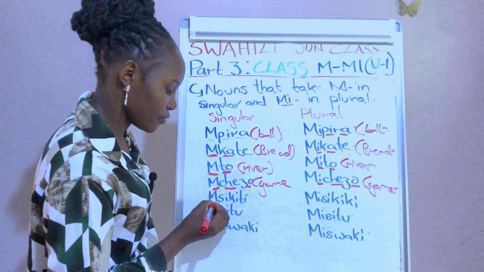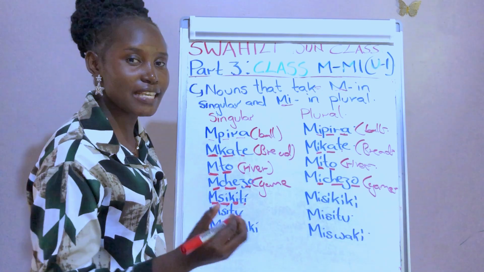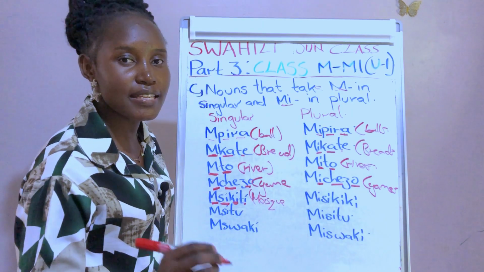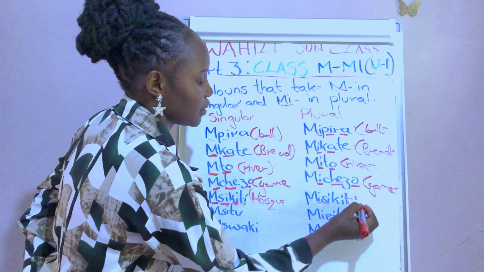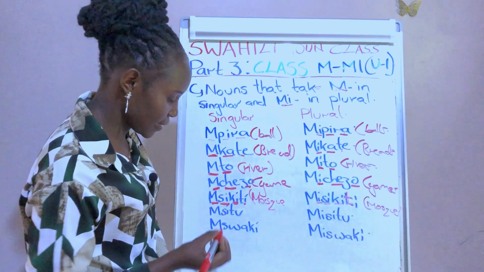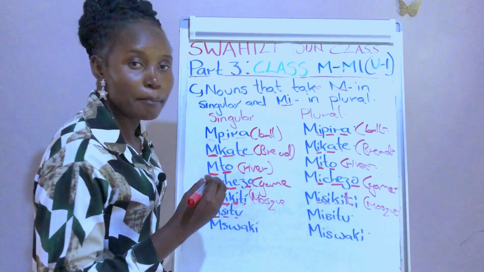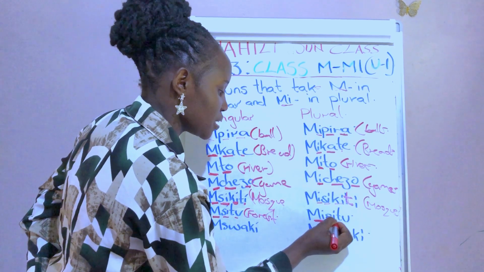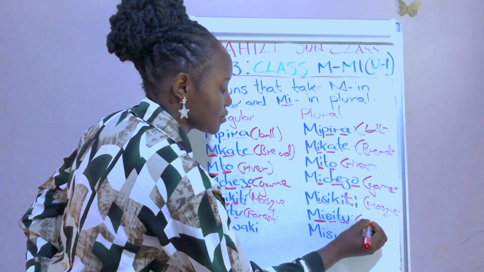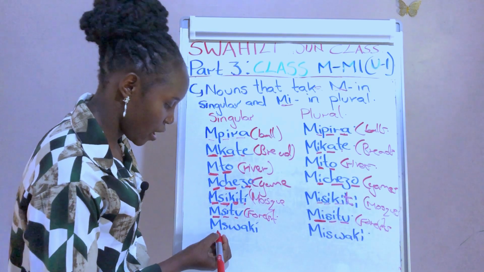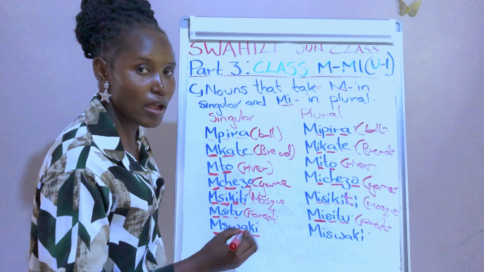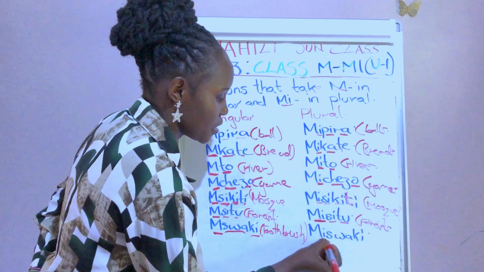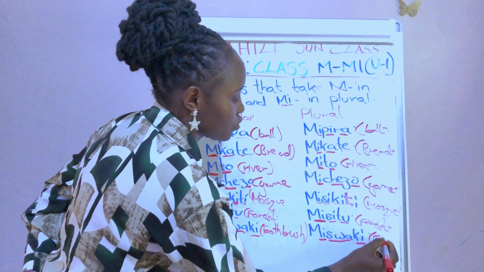Next noun we have msikiti, msikiti. This is a mosque. In plural we say misikiti, misikiti for mosques. Next we have msitu, forest. In plural misitu, misitu for forests. And lastly under this category we have mswaki, toothbrush. In plural we say miswaki, miswaki for toothbrushes.